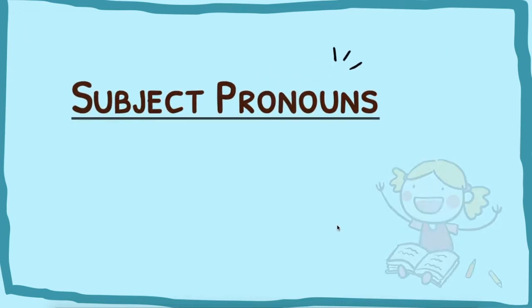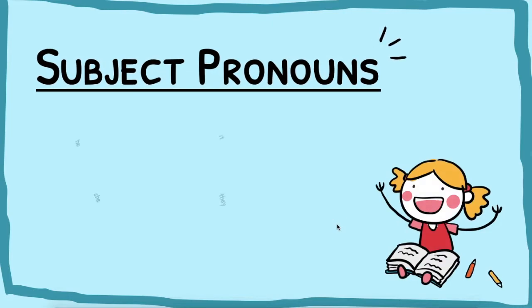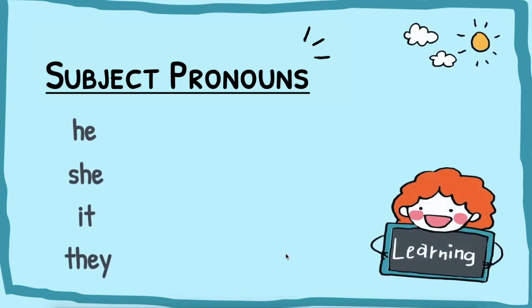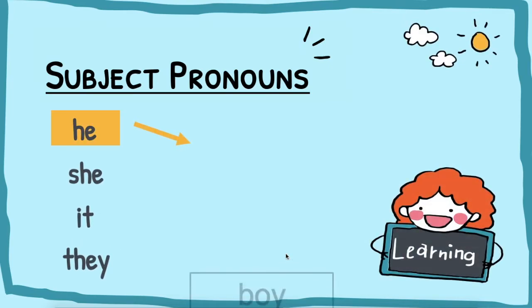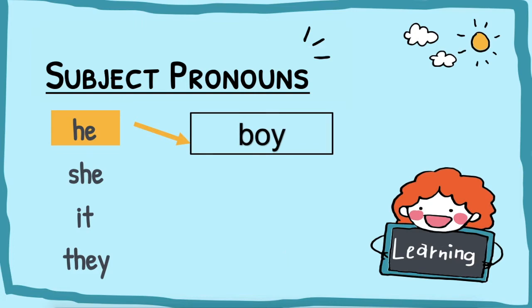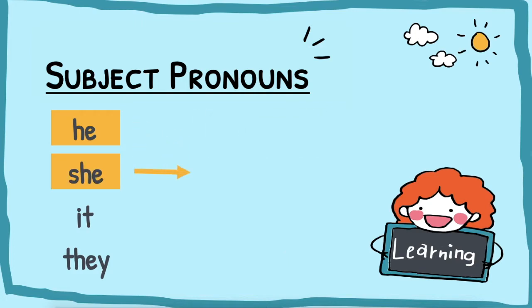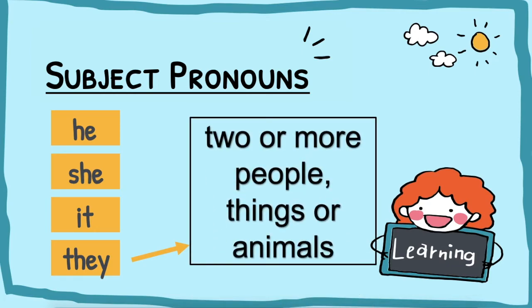Alright, so what are the subject pronouns? These are the he, she, it, and they. So let's review again. When we say he, we are talking about a boy. When we say she, we are talking about a girl. When we say it, we are talking about a thing. And when we say they, we are talking about two or more people, things, or animals. It's always two or more, it's plural.